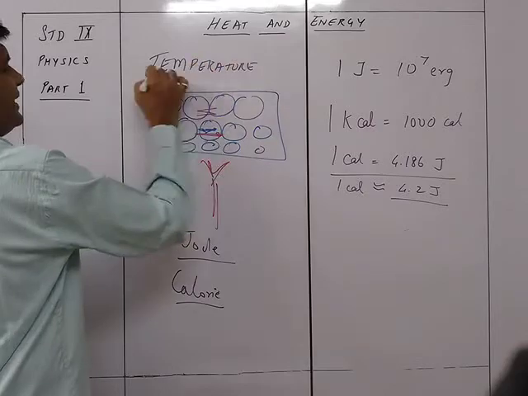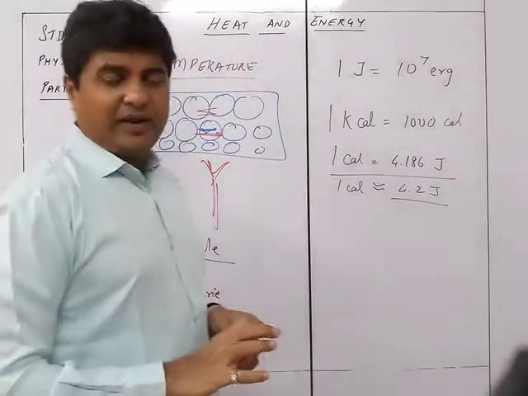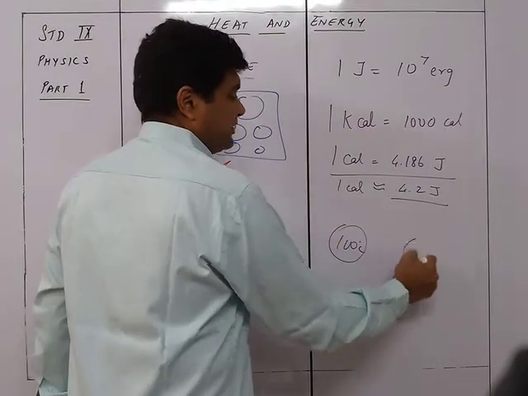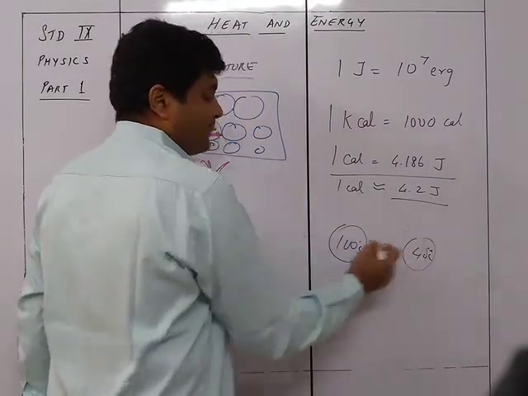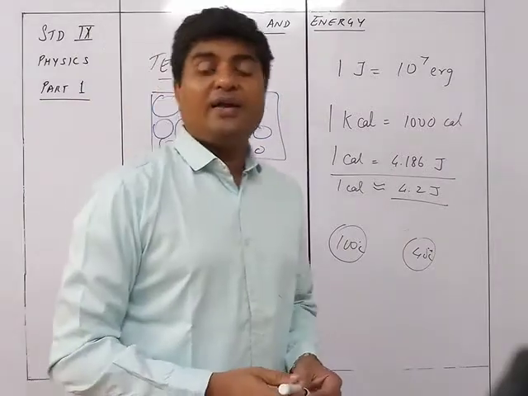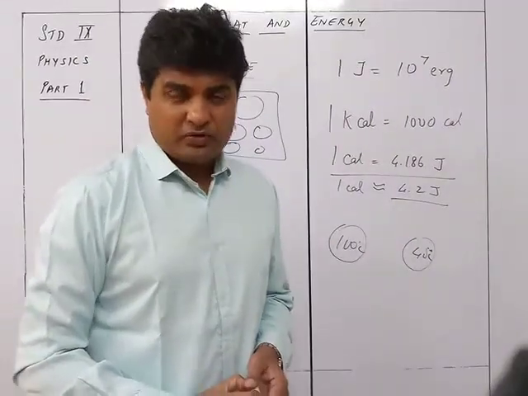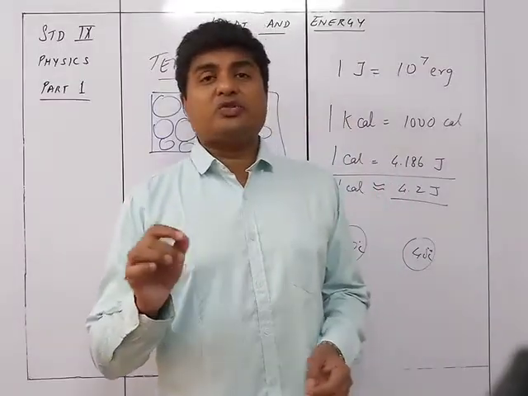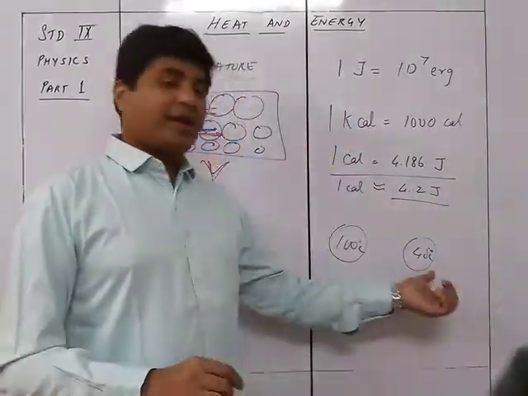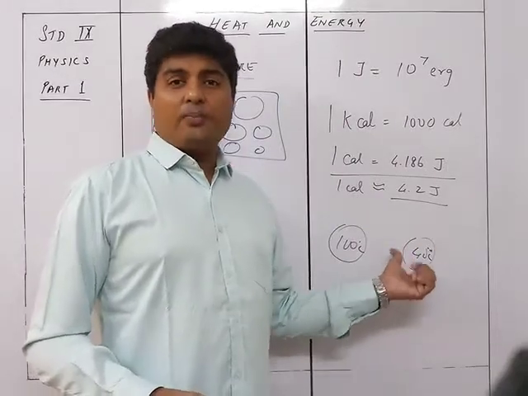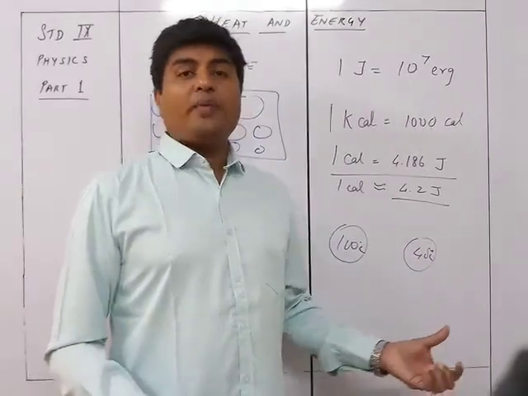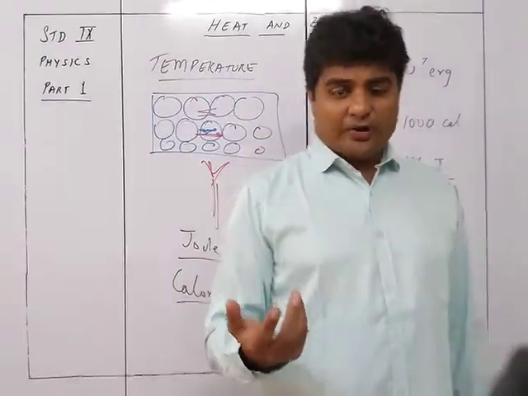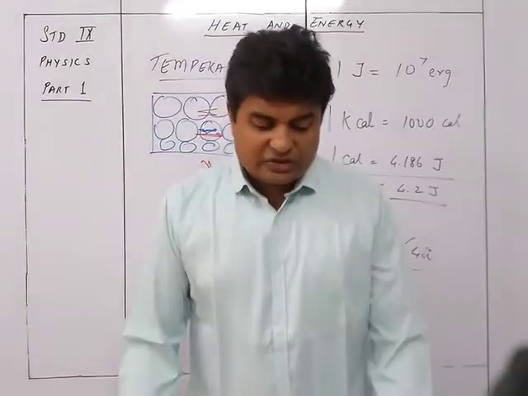So you can see that temperature is the one, like in the example I gave you over here, one body is at 100 degrees and the other is at 40 degrees. I gave you the example of temperature because that is how you identify a hot body and a cold body. So temperature is that physical quantity which identifies the direction of flow of heat from higher temperature to lower temperature, or we can say it is the degree of hotness or coldness of the body.